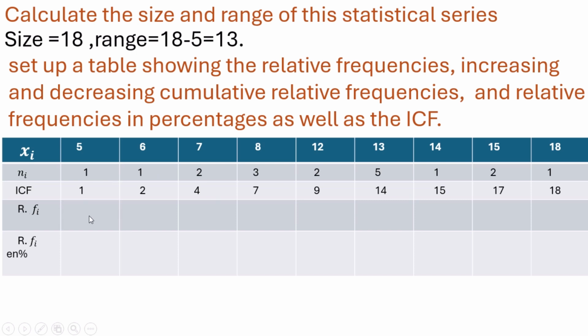Relative frequency. Here we have 1, relative frequency 1 over 18. Okay. The way of calculating the increasing cumulative relative frequencies: the relative frequencies 1 over 18, 2 over 18, 3 over 18, 2 over 18, 5 over 18, and so on. Relative frequency in percentage: we have to multiply each frequency by 100.